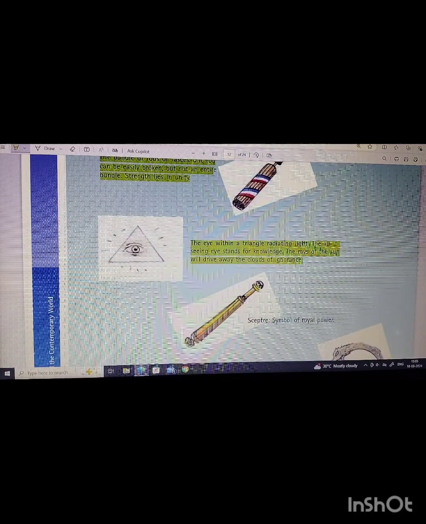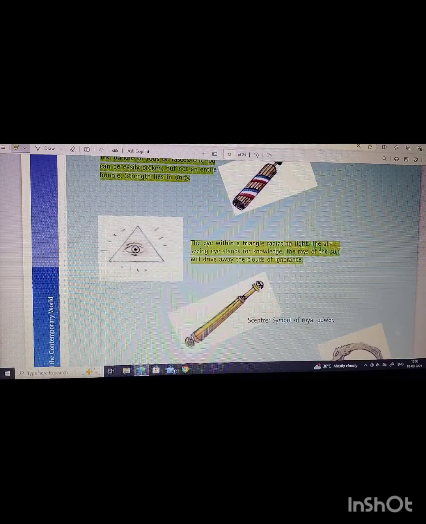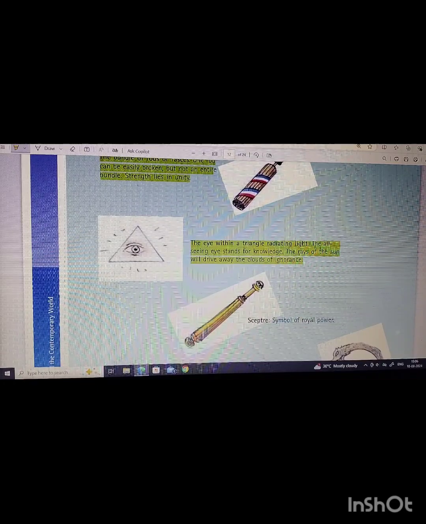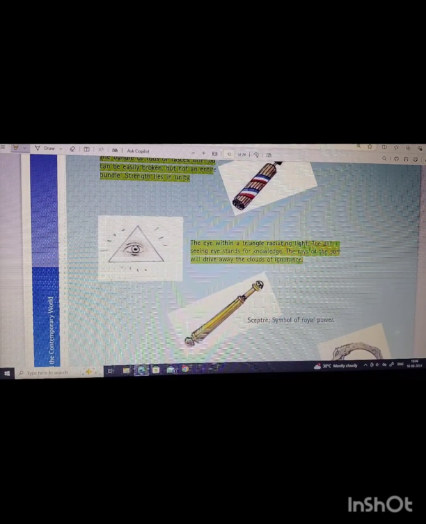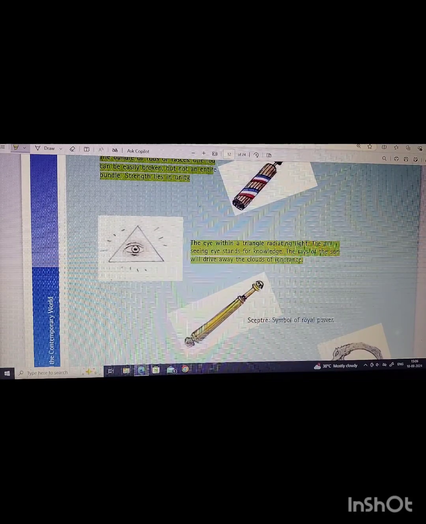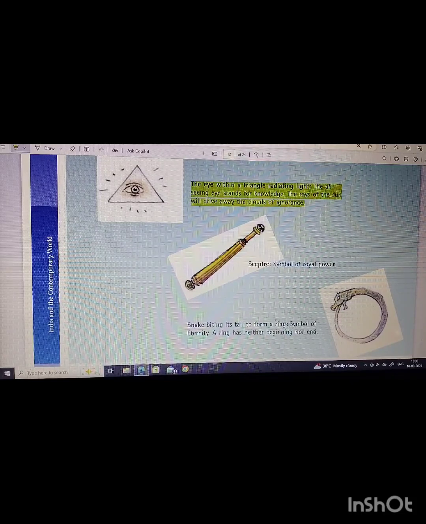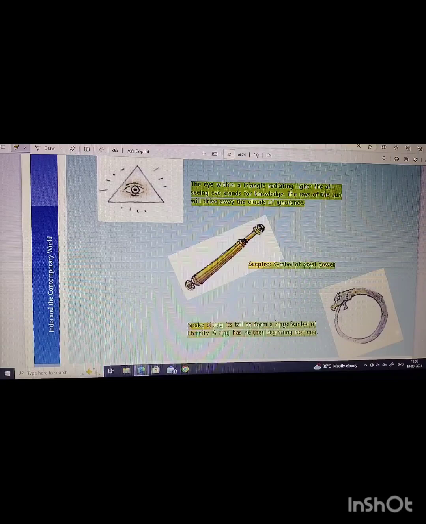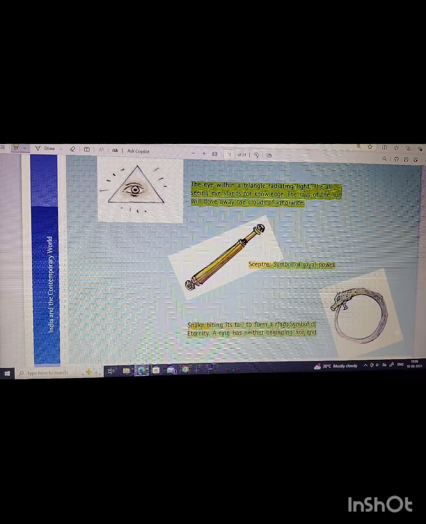The eye within a triangle radiating light. The all-seeing eye stands for knowledge. The rays of the sun will drive away the clouds of ignorance. Means, the eye stands for knowledge, and the rays of the sun will actually affect the king to see what the citizens actually want in his country. Scepter, symbol of royal power. Snake biting its tail to form a ring, symbol of eternity. A ring has neither beginning nor end.